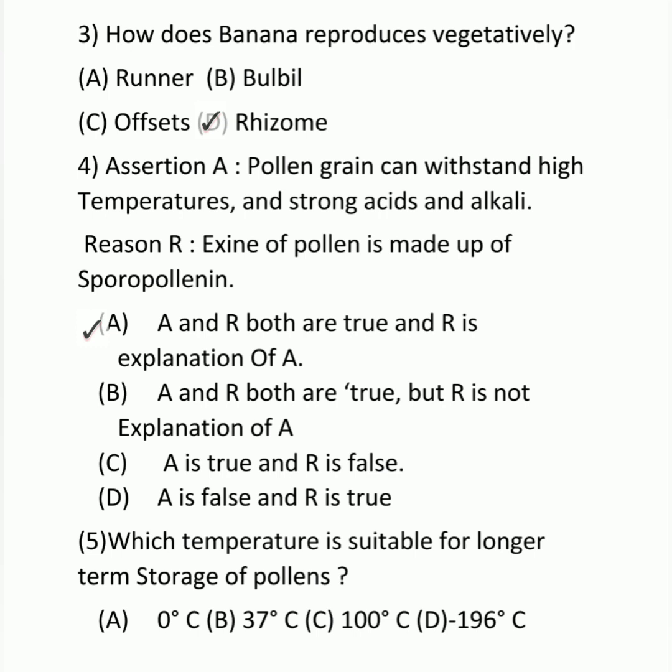Question number 5. Which temperature is suitable for longer term storage of pollens? Generally, gametes are stored in liquid nitrogen and its temperature is minus 196 Celsius. So this temperature is suitable for the long term storage of gametes like pollen and sperms or even eggs.